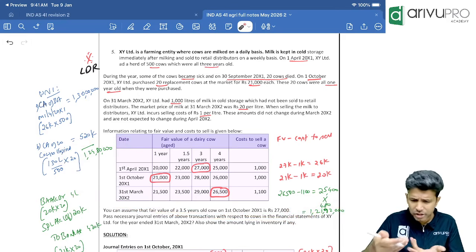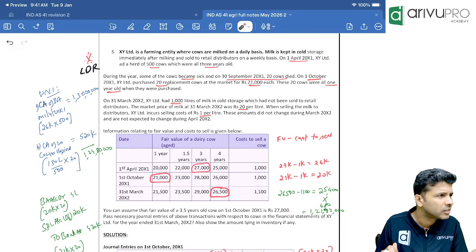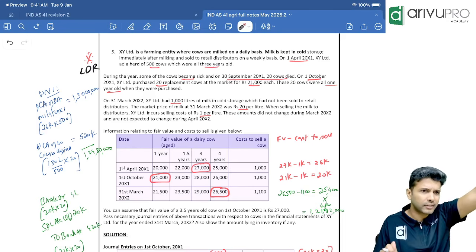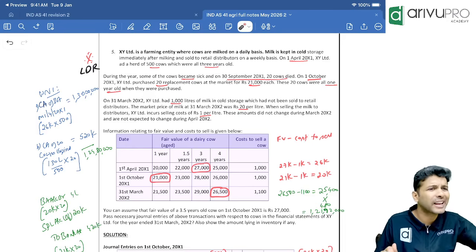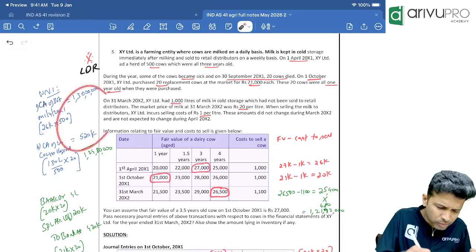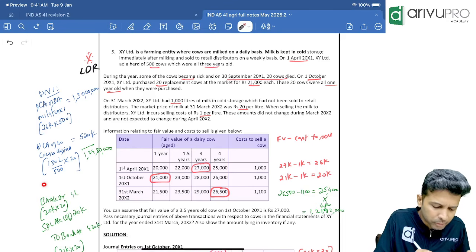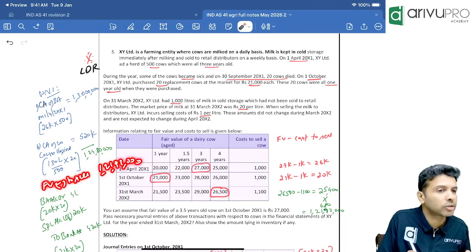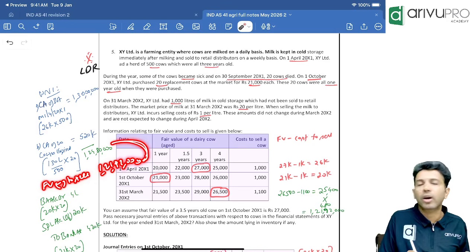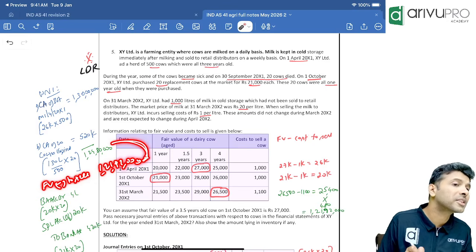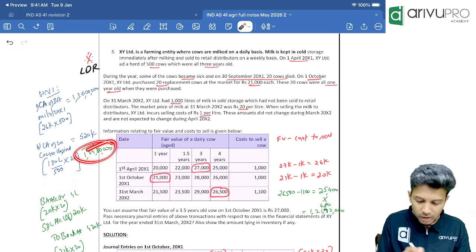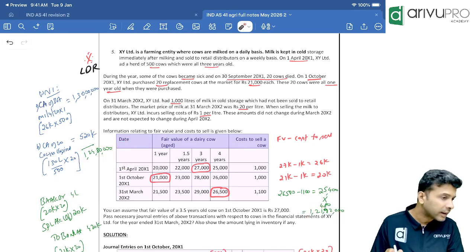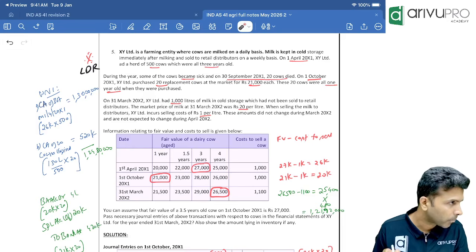If you want, I can show you the presentation, or did you get it? How you have to show it is simply: you have to get the fair value, and you have to get the carrying amount. That's all it is. Same, this working note only you need to copy. One more data you need to bring over here: fair value less cost to sell, which will be 1,21,92,000. Compare these two, and you will get the fair value loss accordingly. How much is that fair value loss? 2,88,000. Tell me the entry for that.